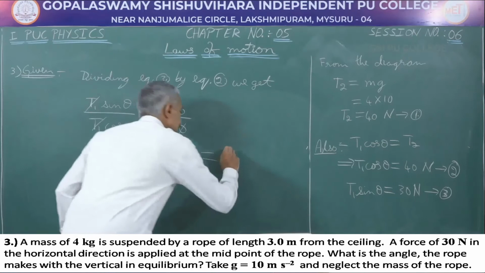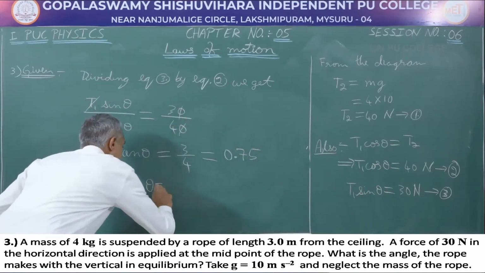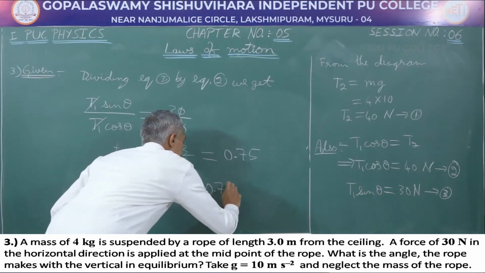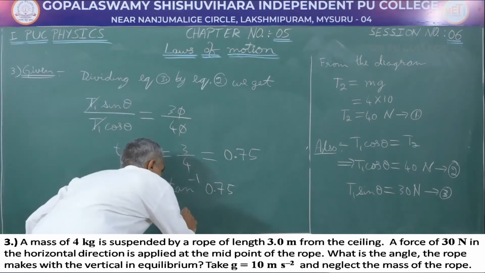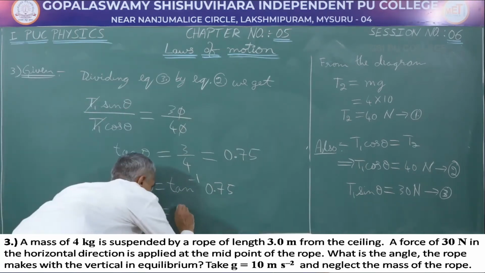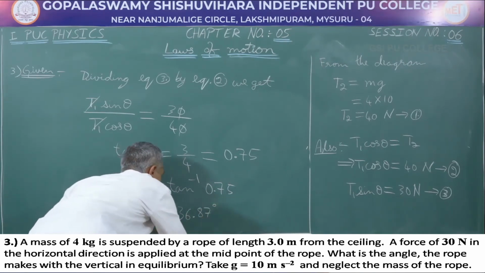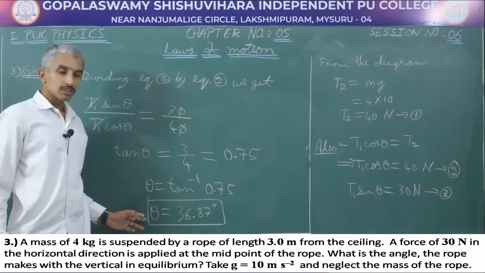On solving this, we will get this as 0.75, and theta is going to be equal to tan inverse of 0.75. On using the mathematical table, we will get tan inverse of 0.75 as very nearly equal to 36.87 degree. We have finally solved the numerical.